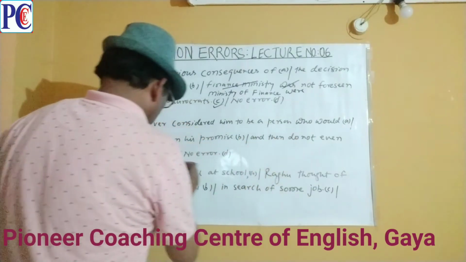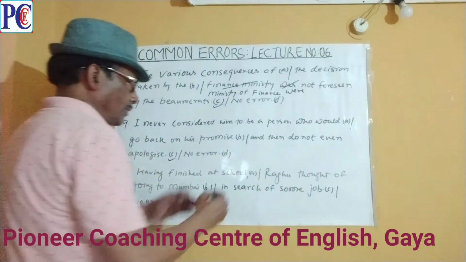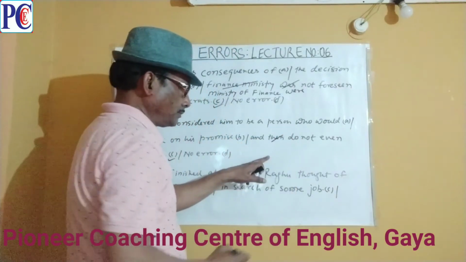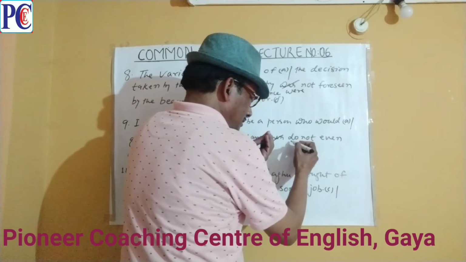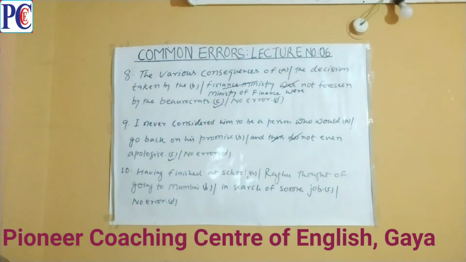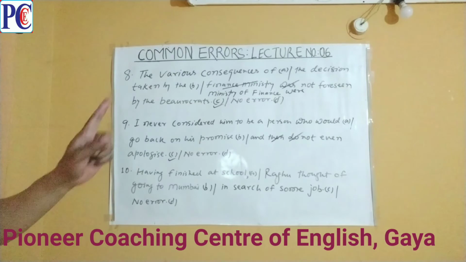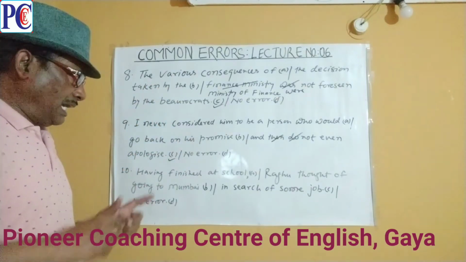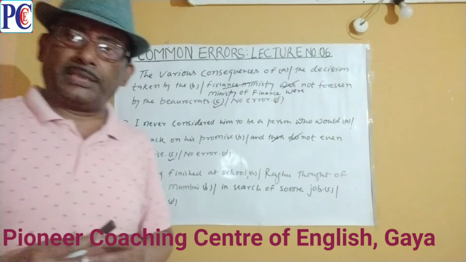So the error lies in part C. We will have to remove the adverb then and the auxiliary verb do. Hence the correct sentence is, I never considered him to be a person who would go back on his promise and not even apologize.